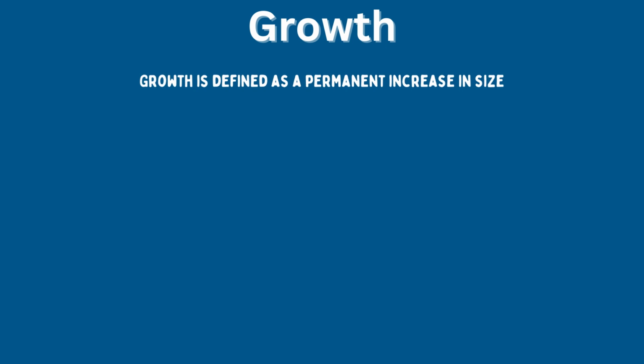Growth. Growth is defined as a permanent increase in size. In animals, an individual grows larger between the zygote and adult stage with changes in proportion or shape. In plants, an individual grows larger throughout the whole life with new shoots, leaves, branches, etc., year after year.